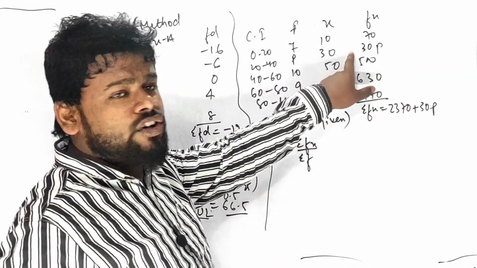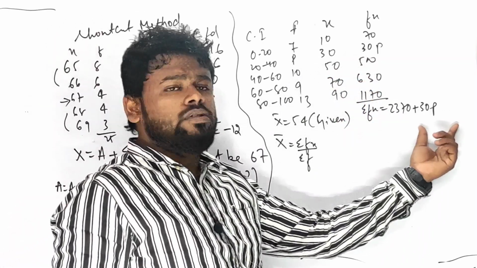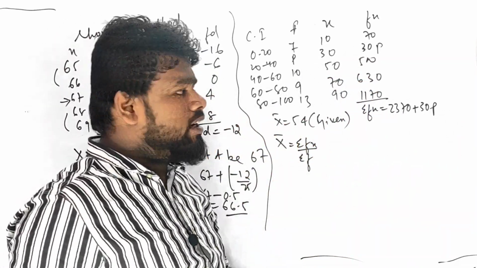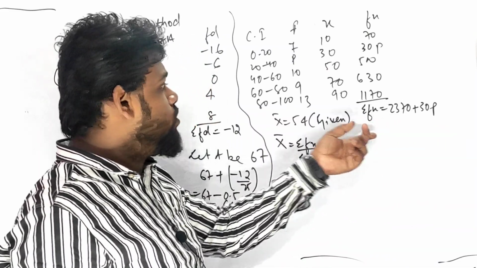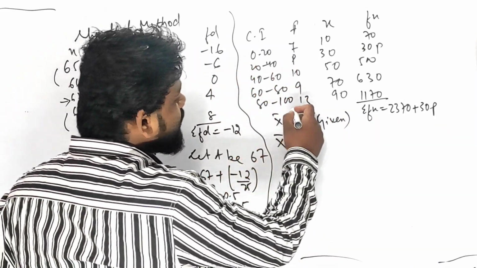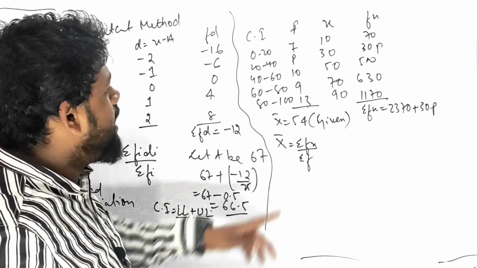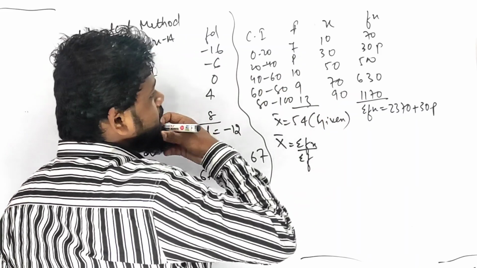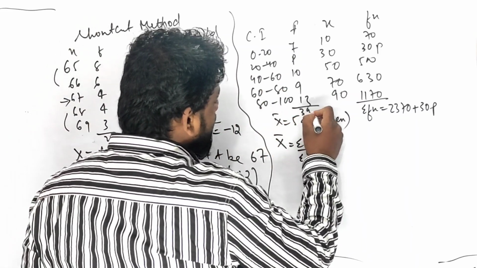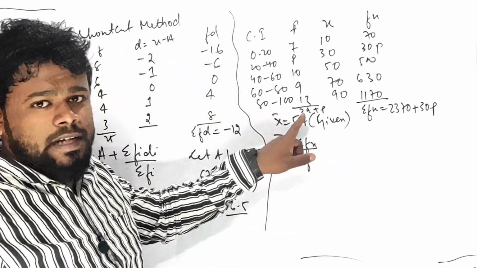Okay, see, I have not added these 30p. I have taken 30p separately, and I have written only 2370. And after that I have to add the frequency also. Let me add it out. 13 plus 22 is 22, 32, 39. 39 plus p I have written over here.